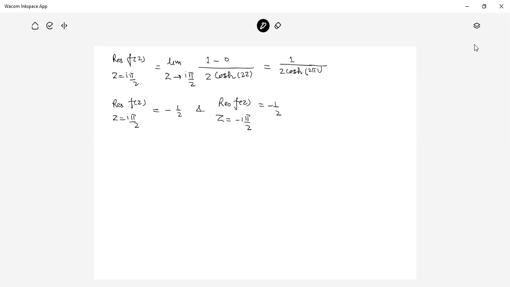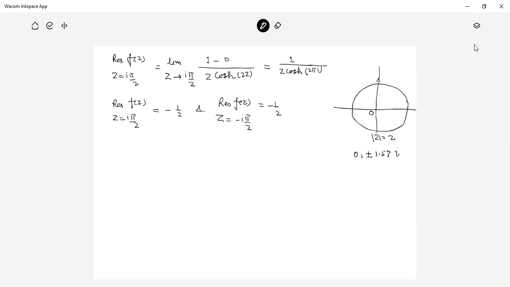How can we visualize this? Suppose this is the circle |z| = 2, with center 0 and the points plus minus 1.57 i on the imaginary axis.